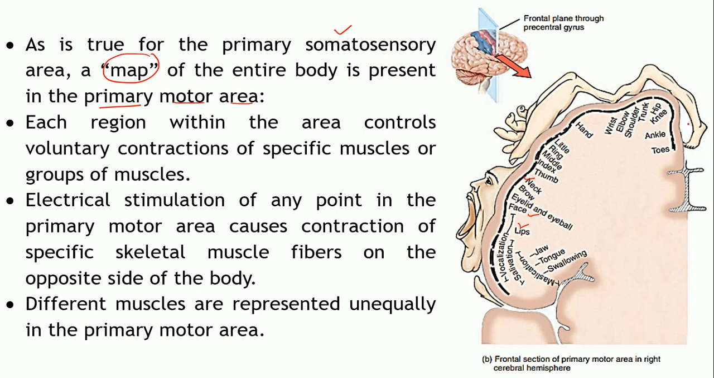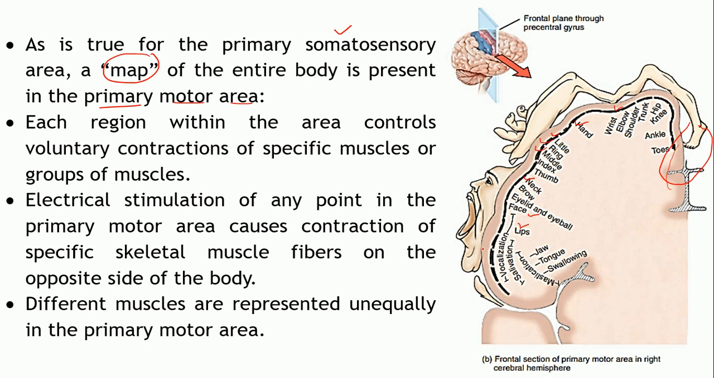That's your longitudinal fissure. Similarly, a similar map will be present on the opposite side of the hemisphere also, right? Any impulse which is generated from these regions is actually controlling the skeletal muscle fibers on the opposite side of the body. Correct? So these are the areas which are controlling the muscles in specific regions.